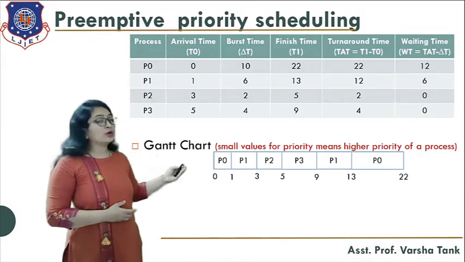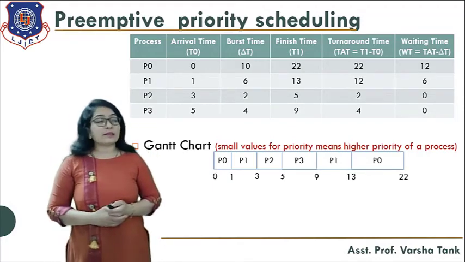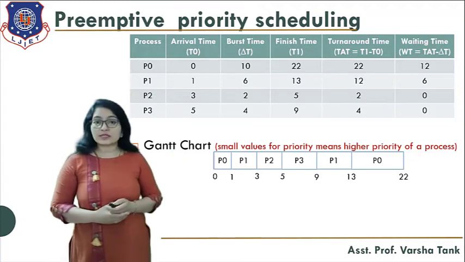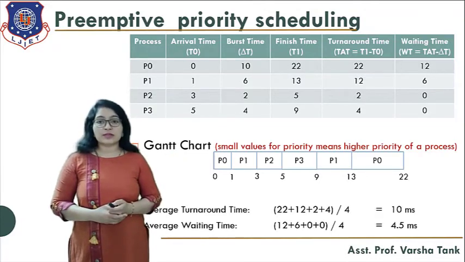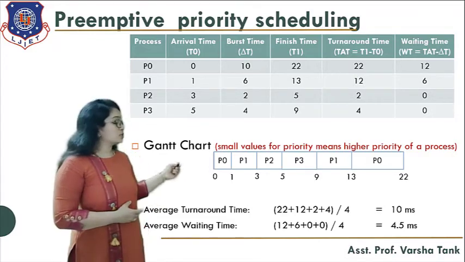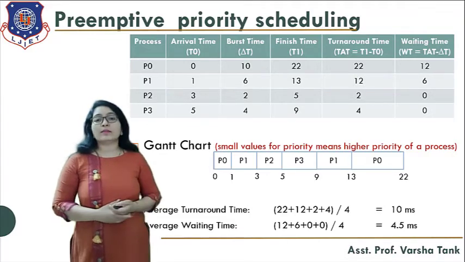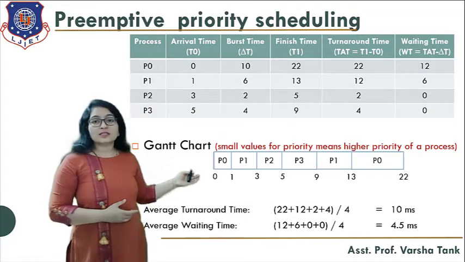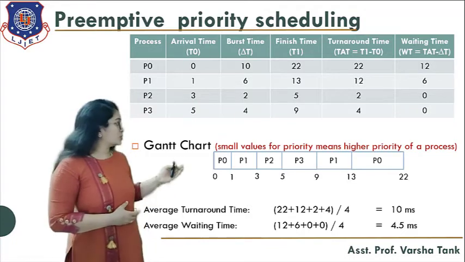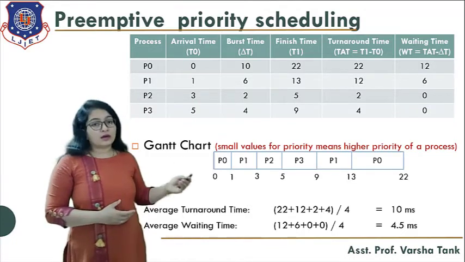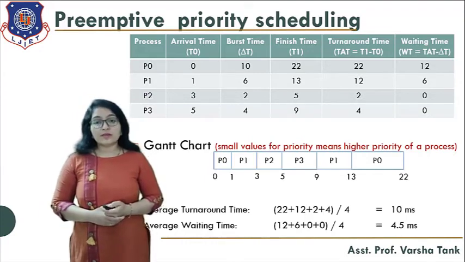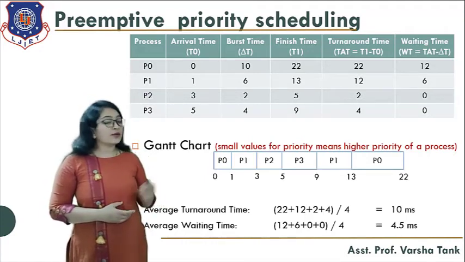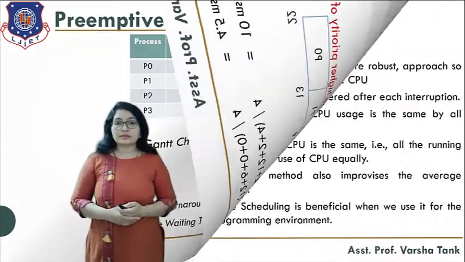So now we have all the values for the turnaround time and waiting time for each and every process. So now you are able to find out the average turnaround time and average waiting time. So here you can see you just have to add the values and divide by 4. So you will get the answer 10 milliseconds for the average turnaround time and 4.5 milliseconds for the average waiting time. Okay, so this is the preemptive priority scheduling example.